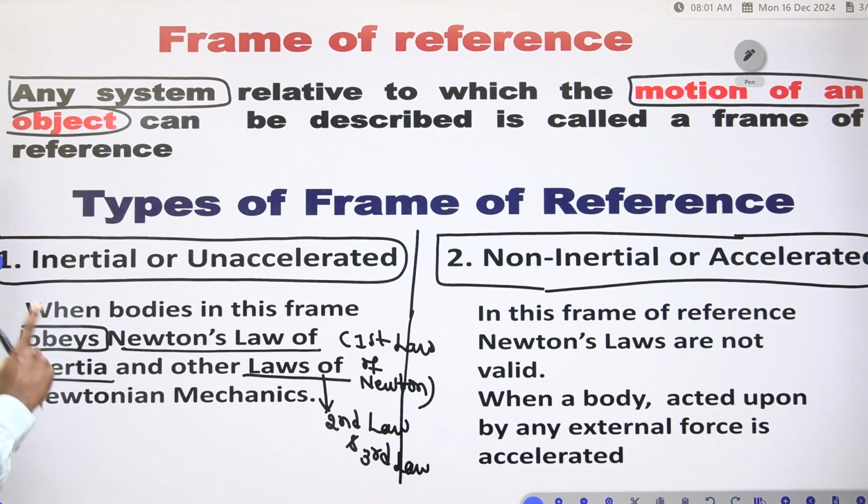What is the inertial frame? When bodies in this frame obey Newton's law of inertia and other laws of Newtonian mechanics, we call it an inertial or unaccelerated frame.